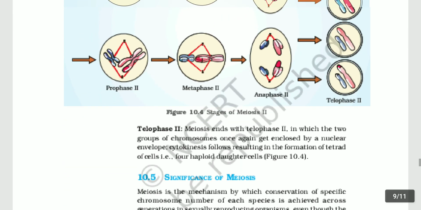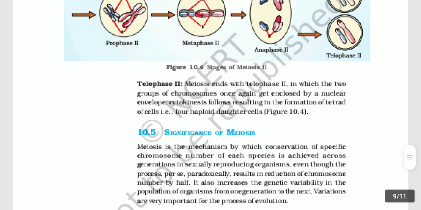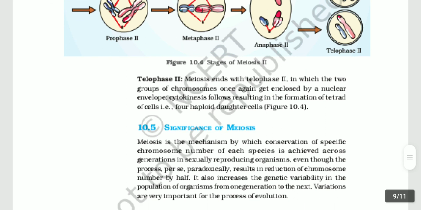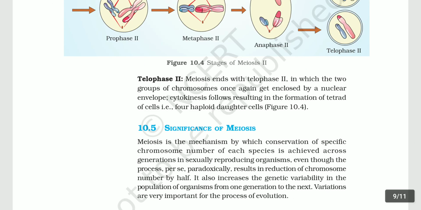Telophase second: meiosis ends with telophase second, in which the two groups of chromosomes once again get enclosed by a nuclear envelope. Cytokinesis follows, resulting in the formation of a tetrad of cells, four haploid daughter cells.